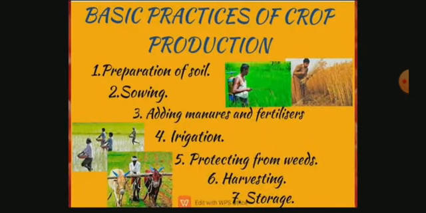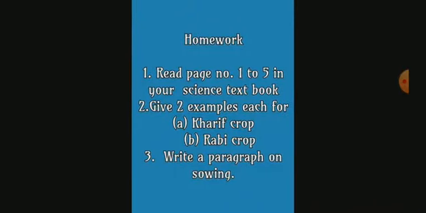Children, till now we studied the first 2 basic practices of crop production, that is preparation of soil and sowing. In the next class, let us continue with the remaining practices. So write down the homework for you. First homework is read page number 1 to 5 in your science textbook. Second one, give 2 examples each for Kharif crop and Rabi crop. Third one, write a paragraph on sowing.